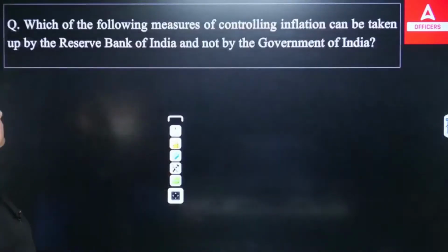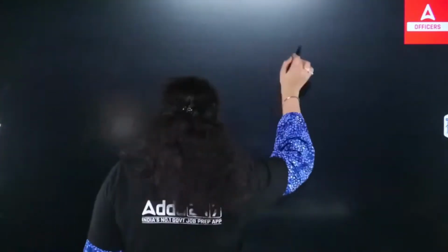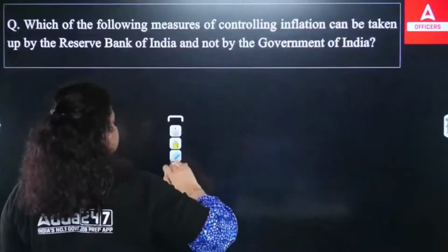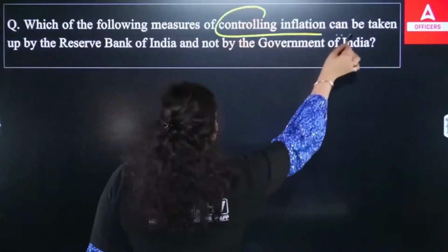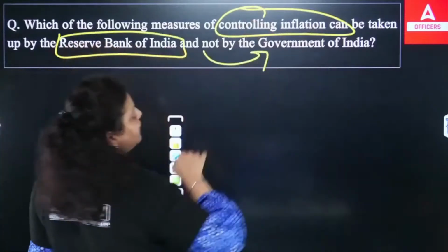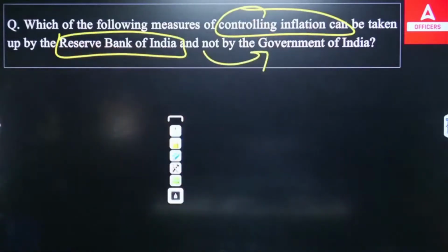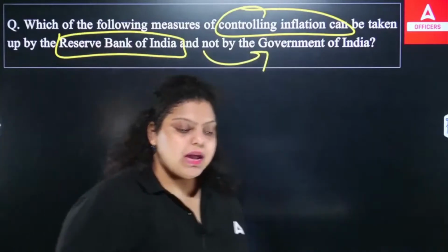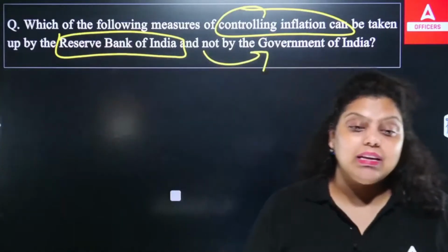Next. Which of the following measures of controlling inflation can be taken by the Reserve Bank of India and not by the government? So we know inflation is a rise in the prices of goods and services, and that can harm the economy.